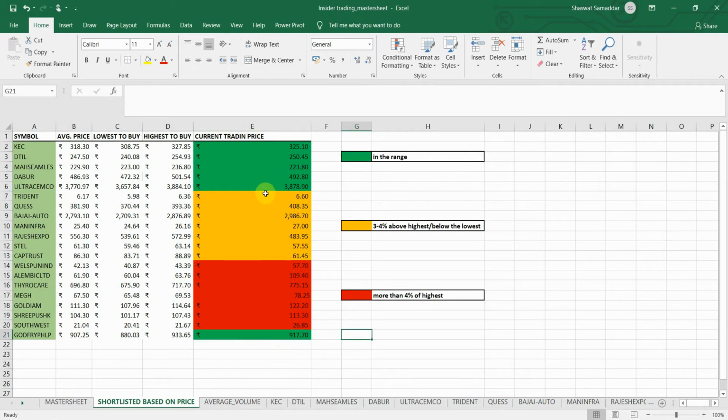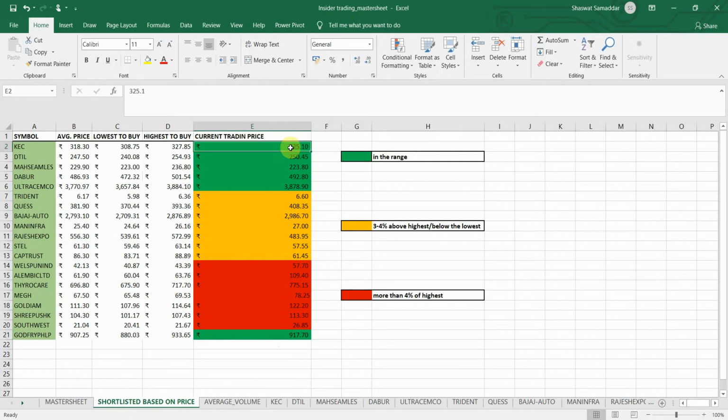I have filled those cells with dark green which are trading in the range we just calculated, and I have filled the cells with red color for those stocks which are out of that range, more than 4% of the highest point to buy.